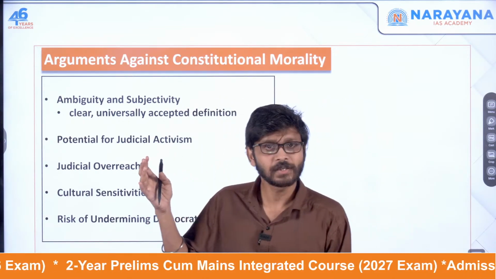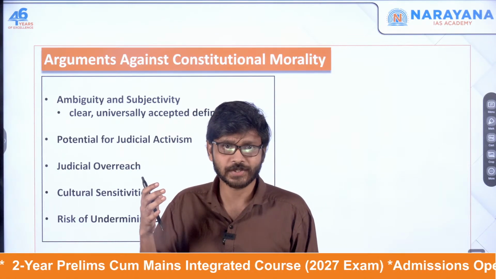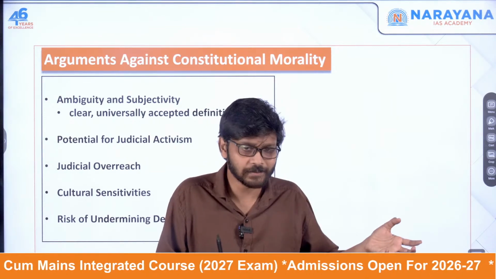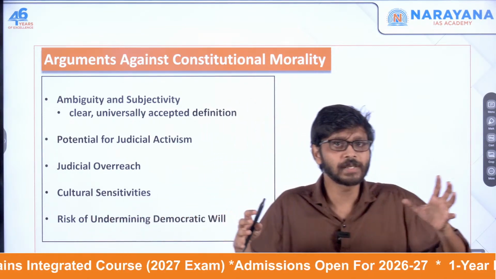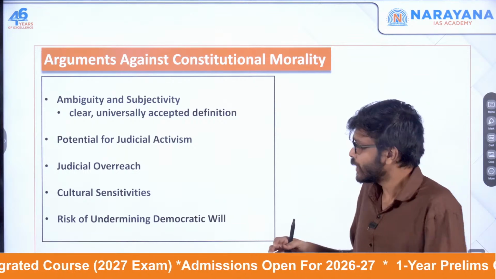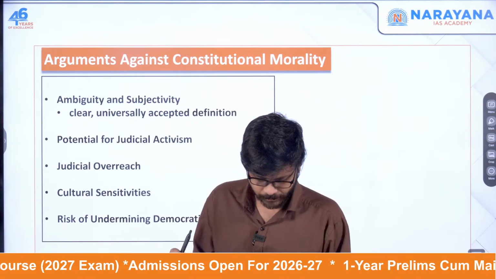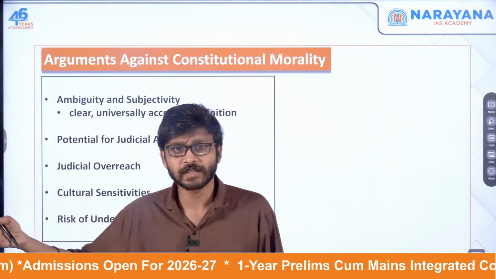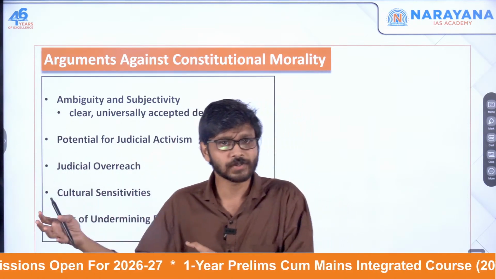Okay, judicial activism is also another issue. It could be risky because it could lead to decisions that reflect personal belief, other than the constitution. Another important thing is judicial overreach. The judiciary can reach into other domains like the legislature as well as the executive. So that is also another important thing.